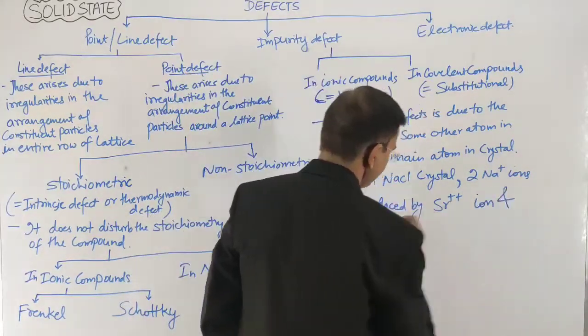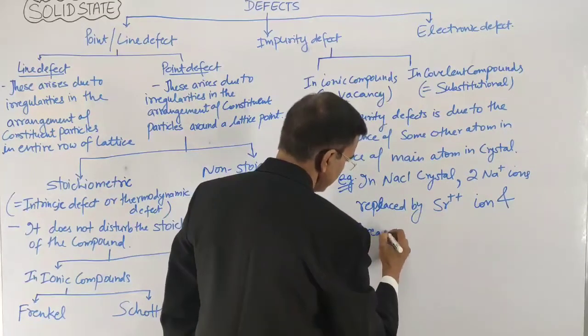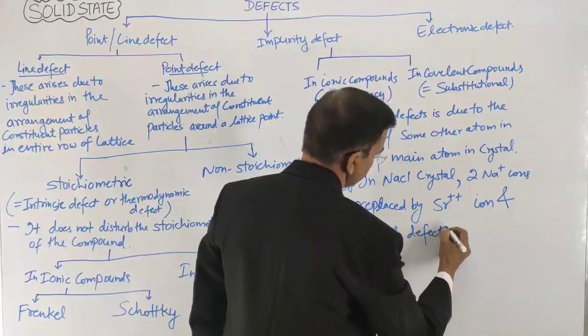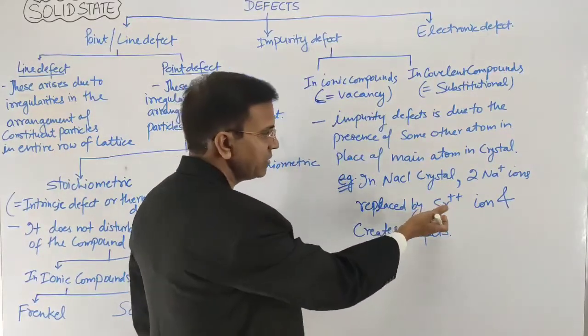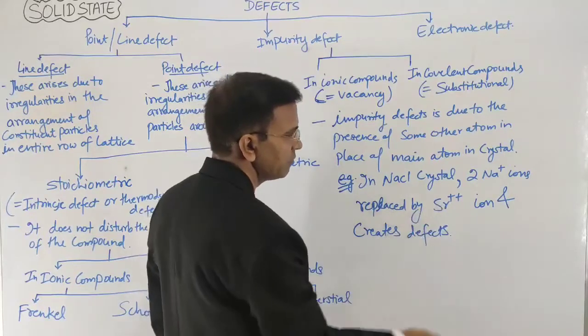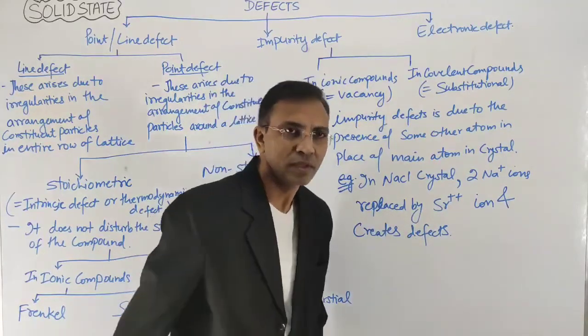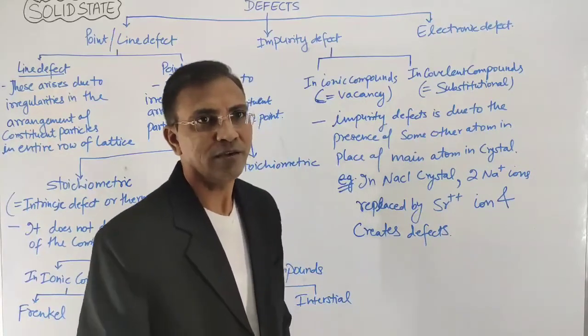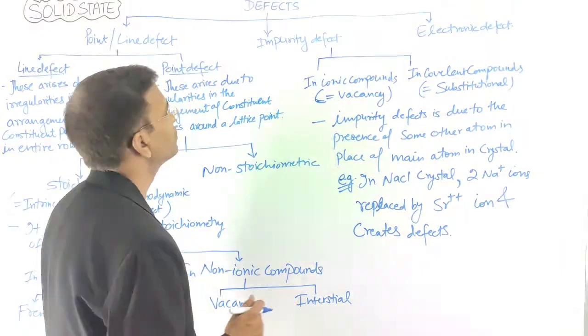And this creates defects. So this is the impurity defect. Because the Sr2+ comes into the crystal in place of Na+ ions, it is an impurity type defect in the crystal.